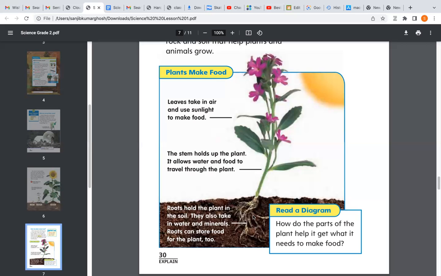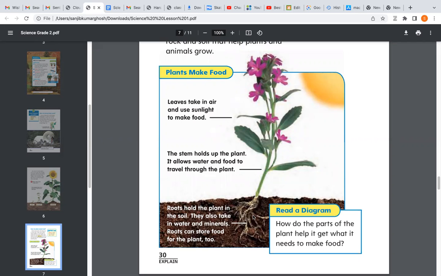And what is the function of the root? They also absorb the water and minerals and send them to the different parts of the plant. There is another function of the root. They also act as a storage for the plant. Why? Because they can store the excess food that is prepared by the leaves.